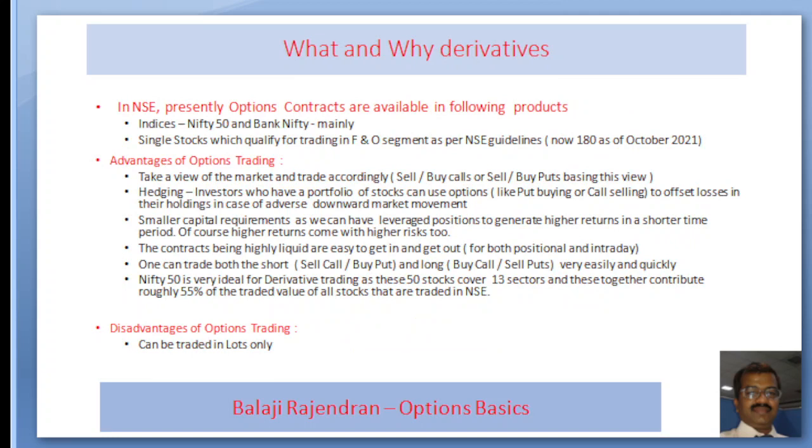And why do derivatives need to be traded? Let's understand that. In the NSE, presently we have option contracts for the following products. One is Nifty index and the other is Bank Nifty. Apart from this, we also have around 180 individual stocks which are in the F&O segment, which are available for options trading.